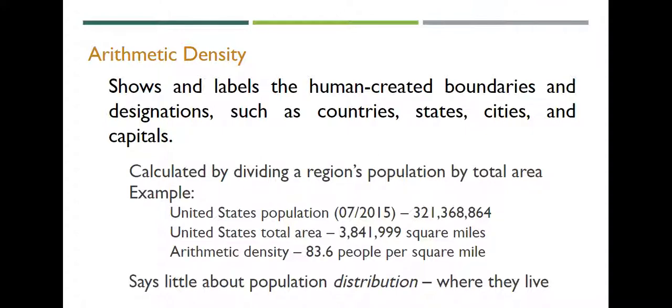Now, there's a lot of places in the United States, like we could go to Montana, and there are definitely not 83 people per square mile. We could go places in Illinois, but we go to Chicago, and we're way above 83.6 people per square mile. We're much higher than that. So it doesn't really show us anything about distribution.